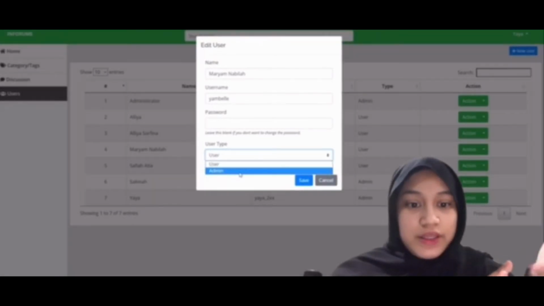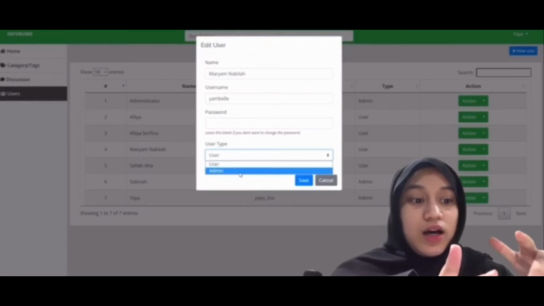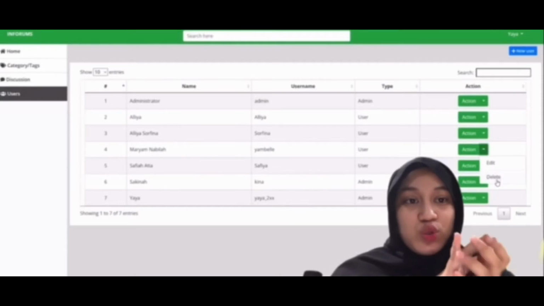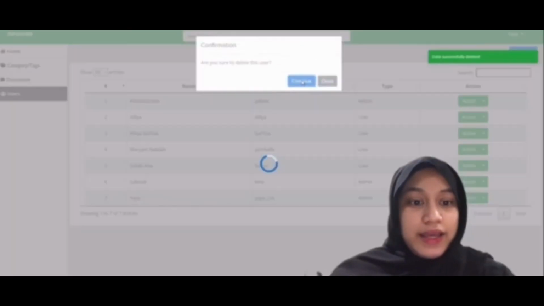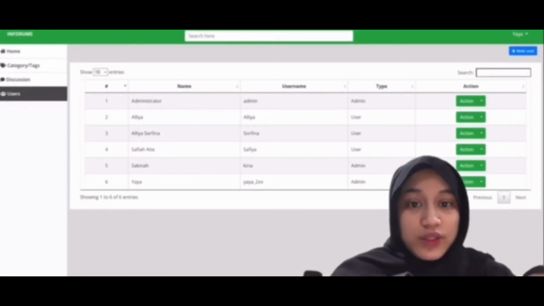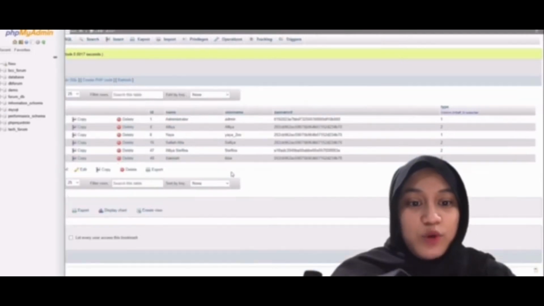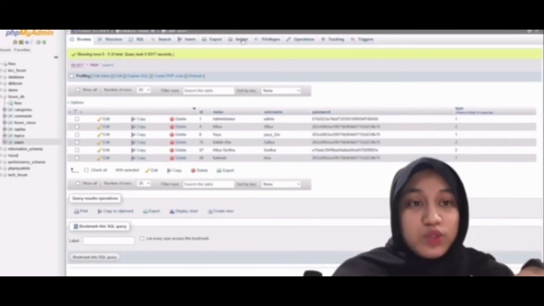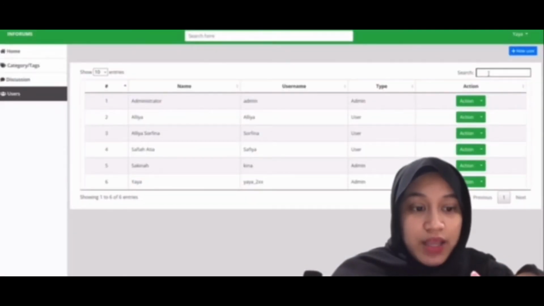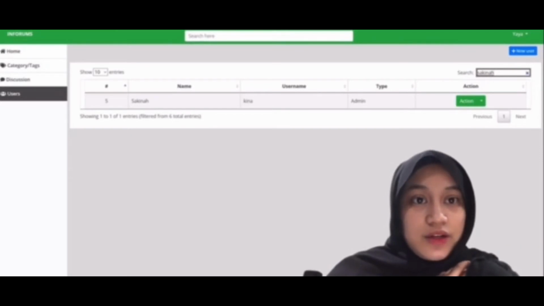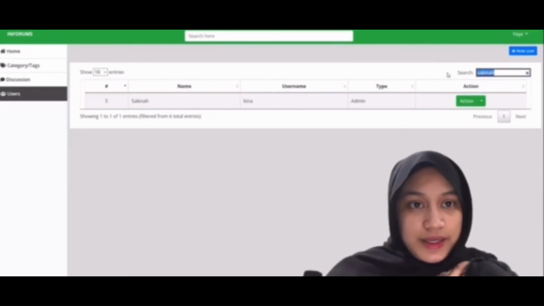To show an example, here we can change Mariam Nabila's user type from user to admin. Alright, we can also delete the user here, and yeah, it is successfully deleted as Mariam's name is not on the list anymore, and the same goes for the database because it is connected. Alright, next we can also search for a user's name in order to get a fast response instead of searching one by one. As you guys can see here, I'm searching for okay.